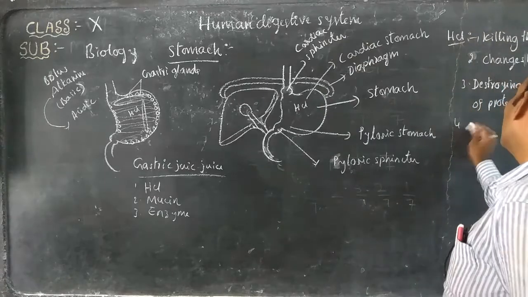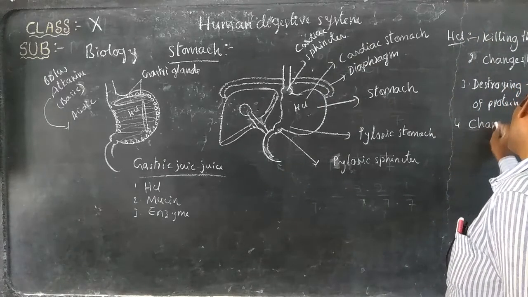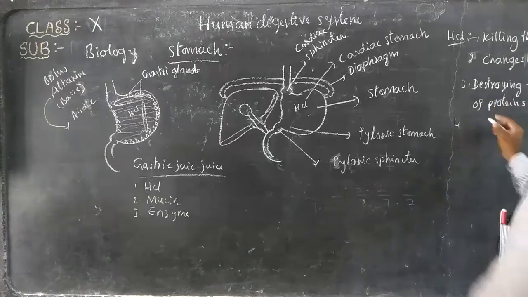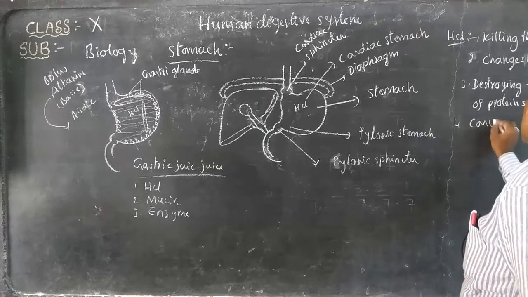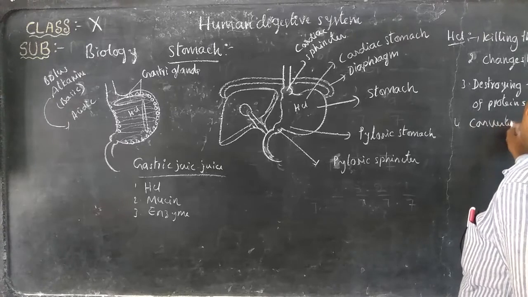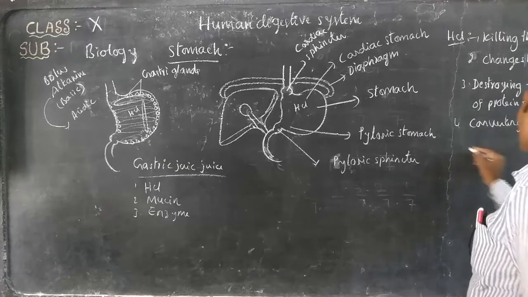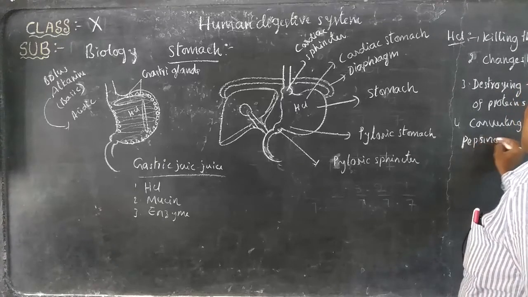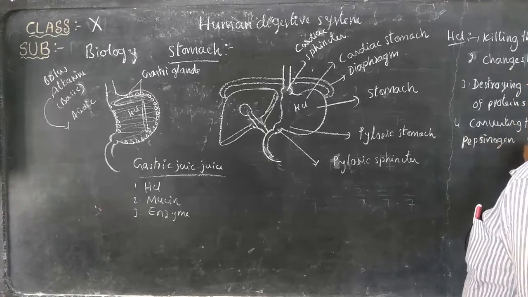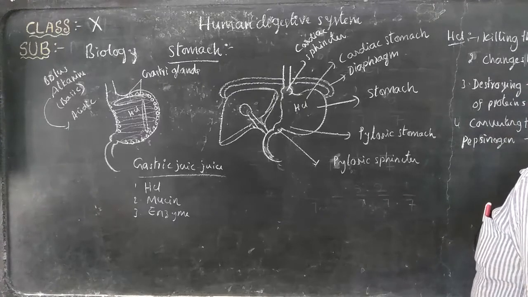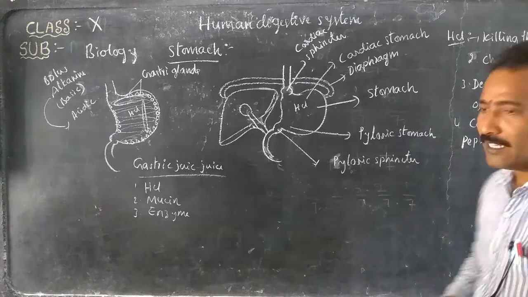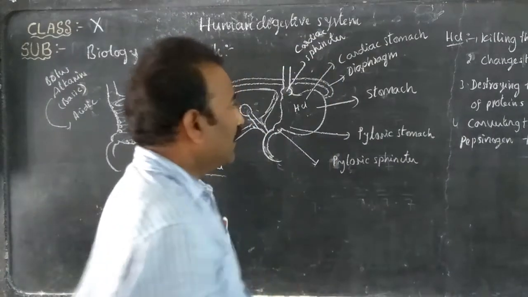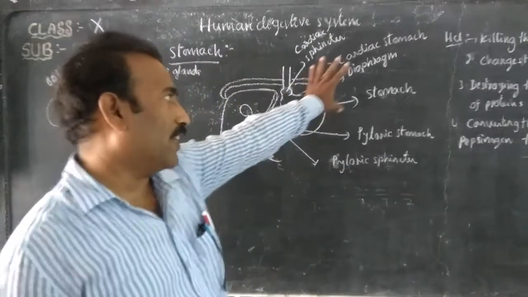And the next one is converting pepsinogen to pepsin. These are the functions of hydrochloric acid.